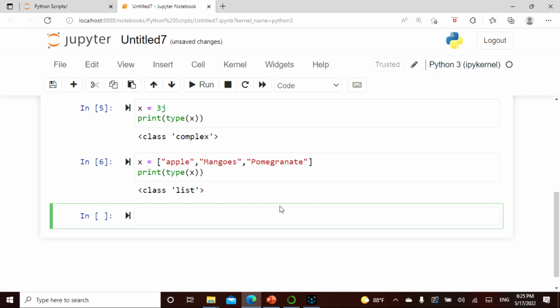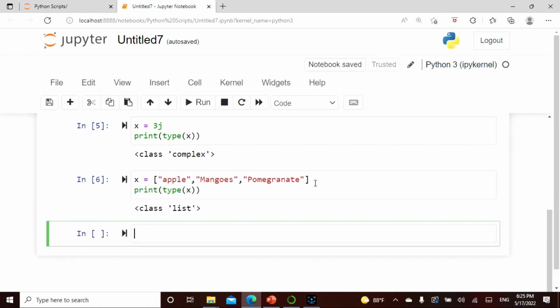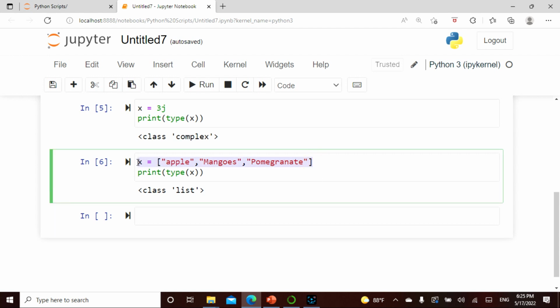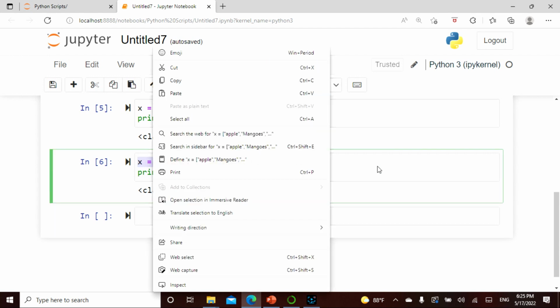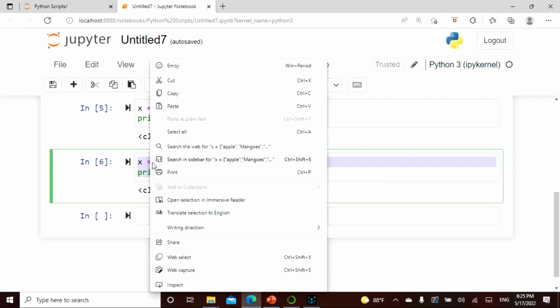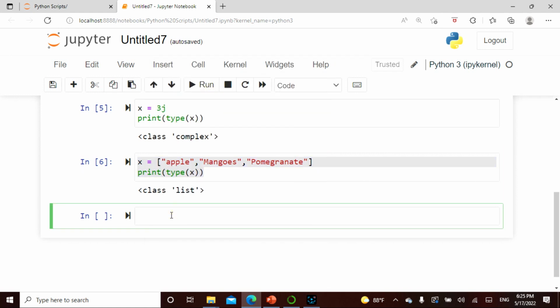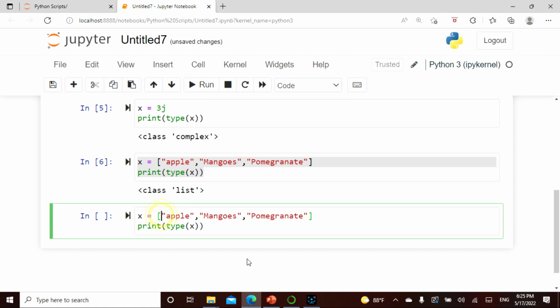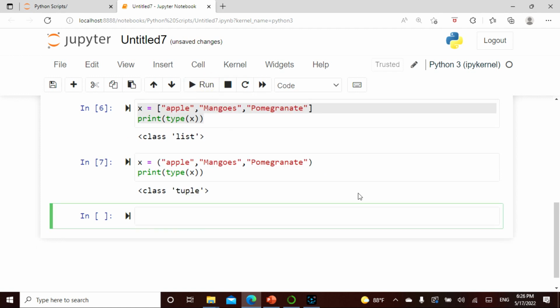Now let's actually take the same thing, but I'm going to make it slightly interesting for you guys. Okay, just give me a second. What I'm going to do is, I'm going to take the same thing. So this is for informative purposes, right? Instead of this thing, I'm going to use parentheses. Instead of the square brackets, I'm going to put it like this. Now I just want you to see the difference here. It's called a tuple. What magic happened? I mean, the square brackets gave me a list, whereas this thing gave me a tuple.